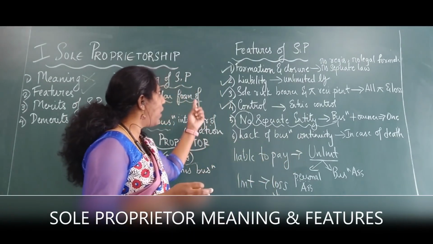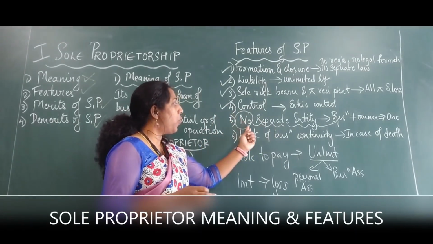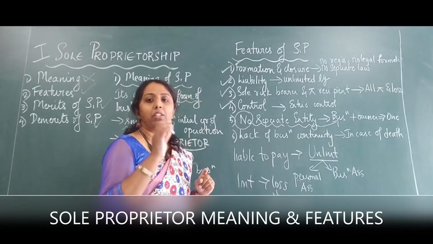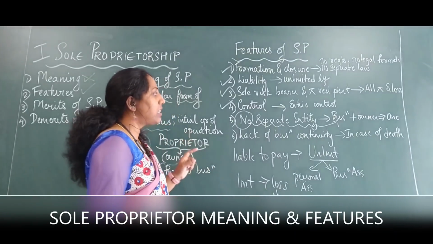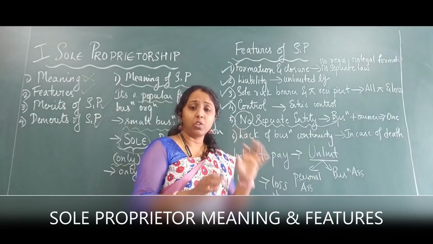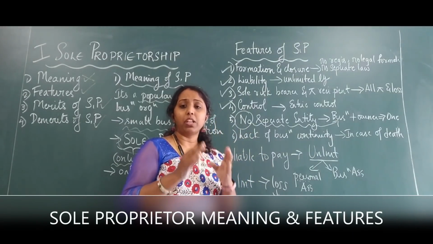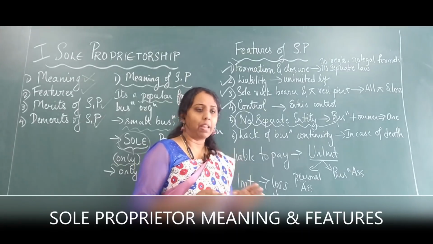But in terms of sole proprietor, there is no separate entity. Why? Because here it's a single person who's running the business, and that single person is not separate from the business. It's his own business. So whatever decision he takes, that is what happens.